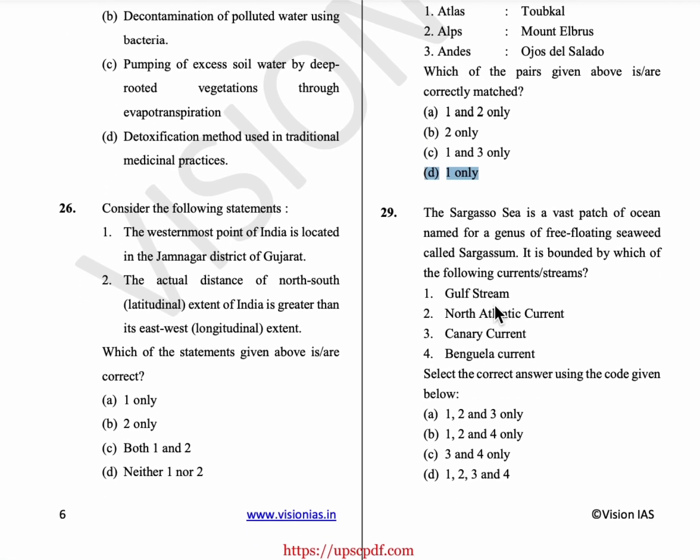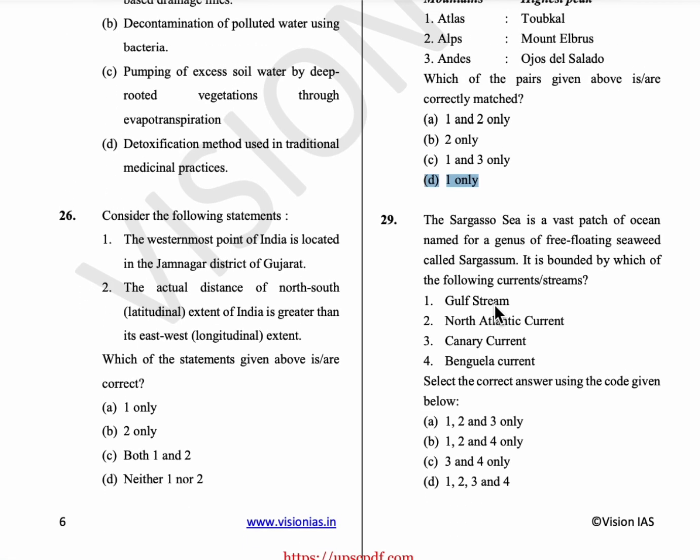29th question, the Sargasso Sea is a vast patch of ocean named for a genus of free floating seaweeds called Sargassum. So it is bounded by which of the following currents and streams? So it is bounded by the Gulf Stream, North Atlantic Current and the Canary Current. So option A is the answer.